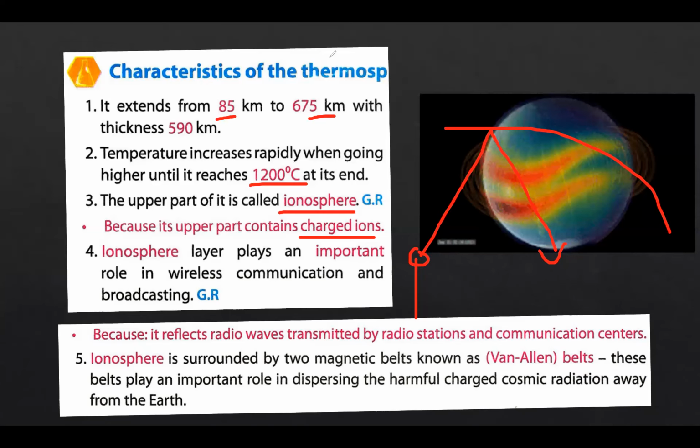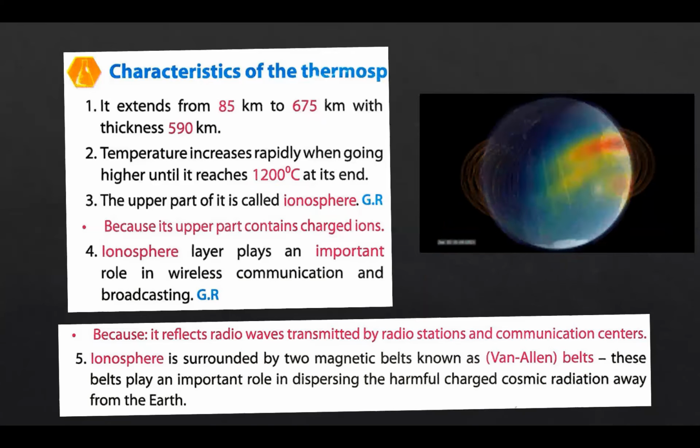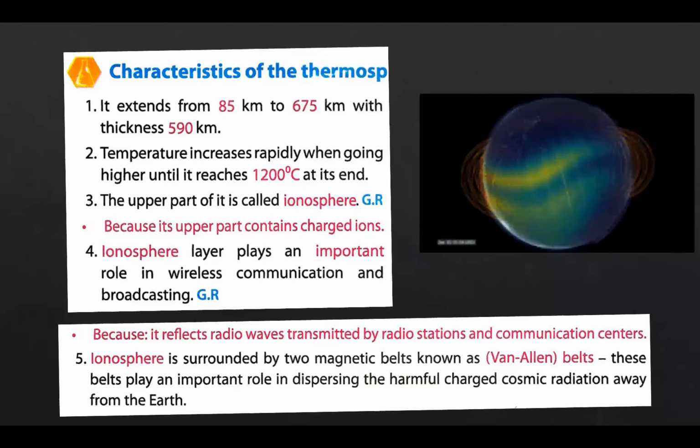What else? The ionosphere is surrounded by 2 magnetic belts. These magnetic belts are known as Van Allen belts. These Van Allen belts are magnetic belts. They are not electric or electromagnetic. No, it's only magnetic. So you may be asked to choose the correct answer: Van Allen belts are magnetic, electric, or electromagnetic.